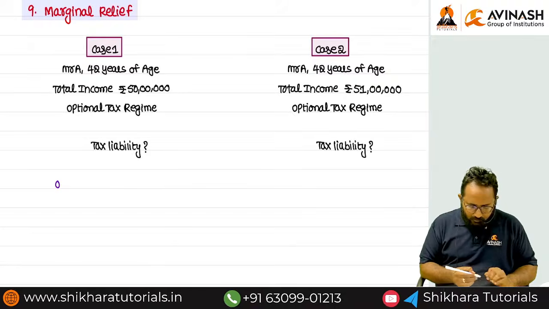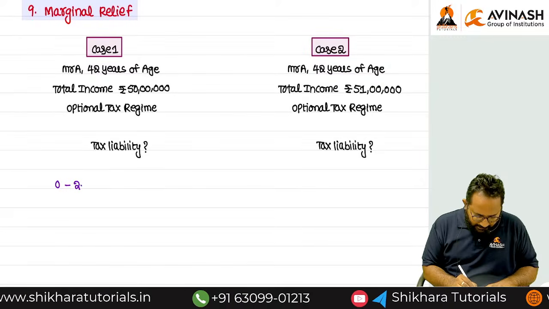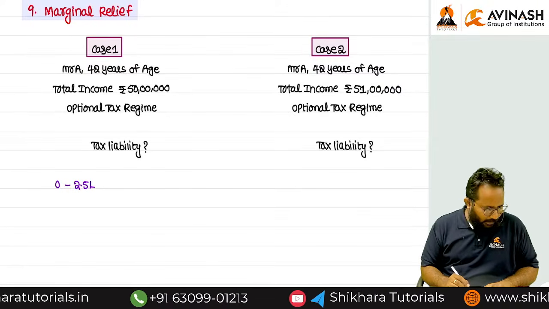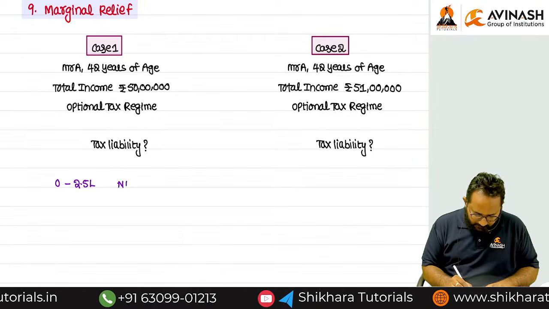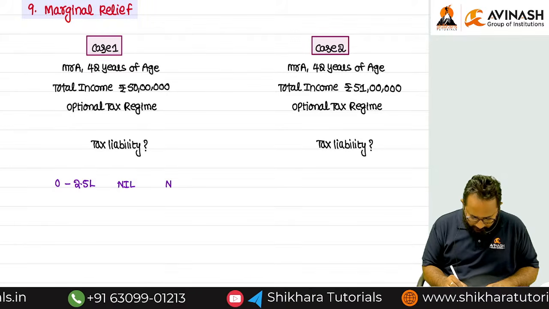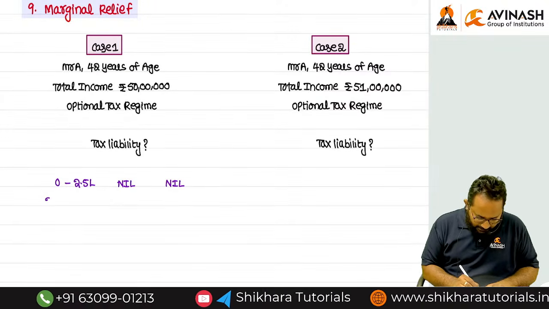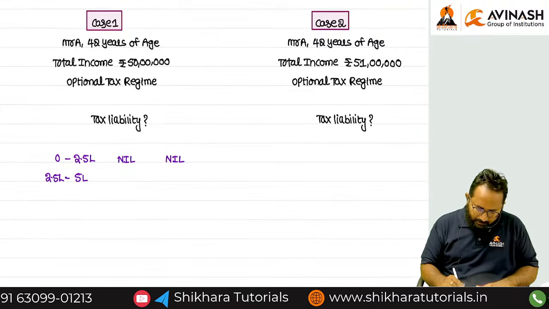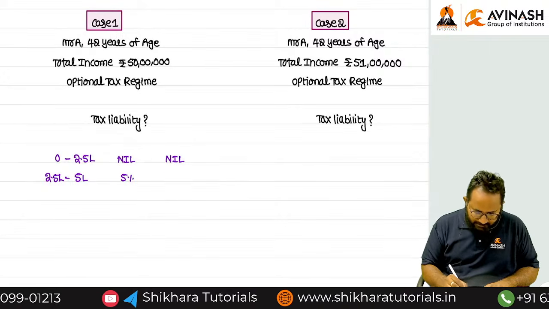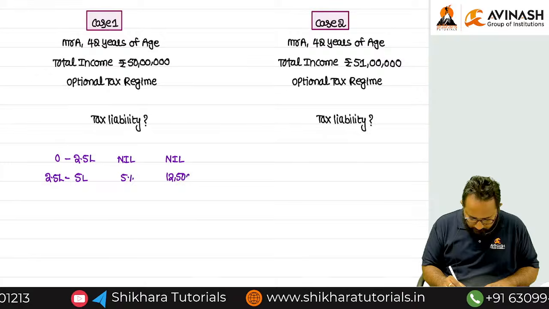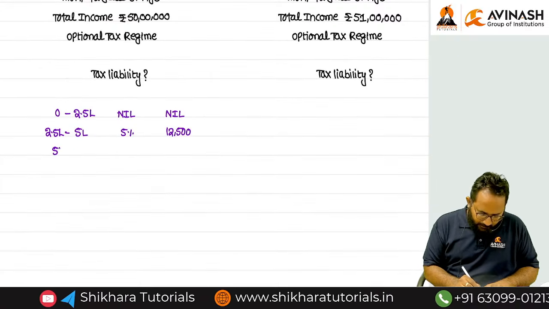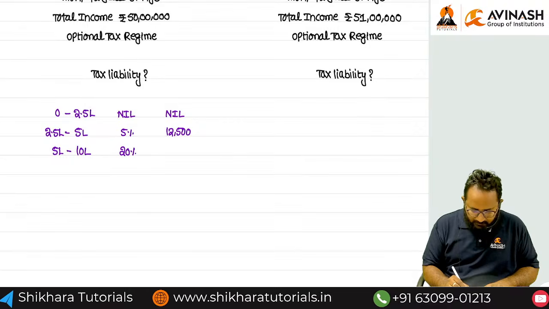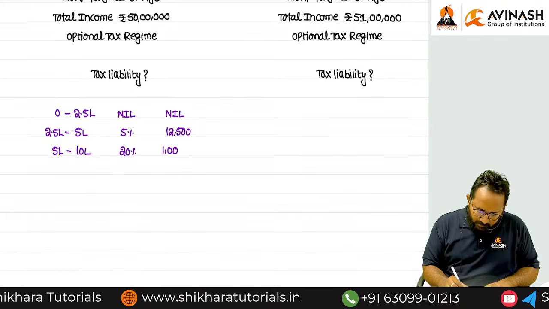So 0 to 2.5 lakh, right? What is the slab rate? Nil. So automatically tax liability in this slab is also nil. Next slab, 2.5 lakh to 5 lakh. What is the slab rate? 5%. Please apply that 5% and tell me. 12,500. Next slab, 5 lakh to 10 lakh. What is that? 20%. How much? 1 lakh.